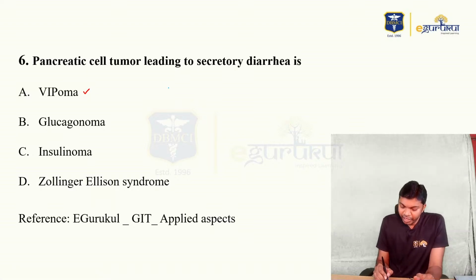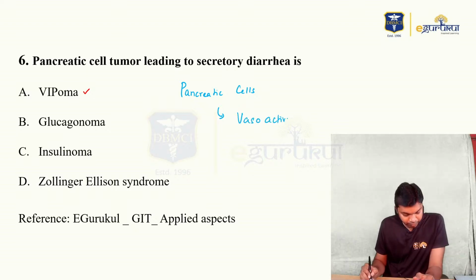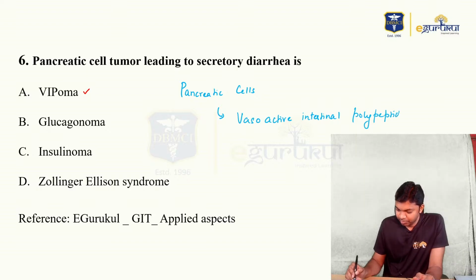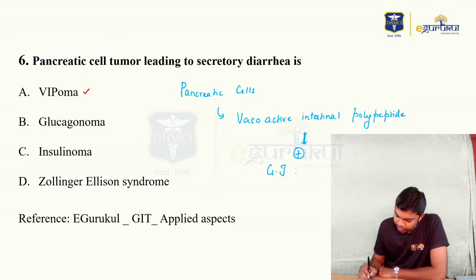We have VIPoma, where pancreatic cells produce vasoactive intestinal polypeptide, which is going to trigger GI motility.